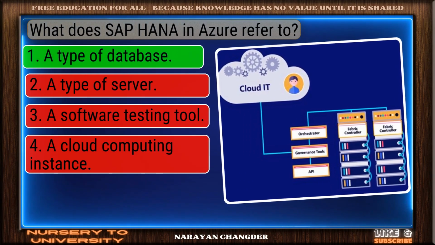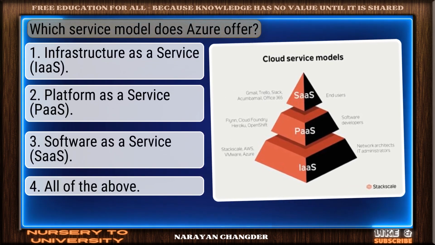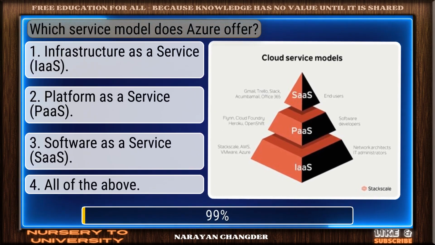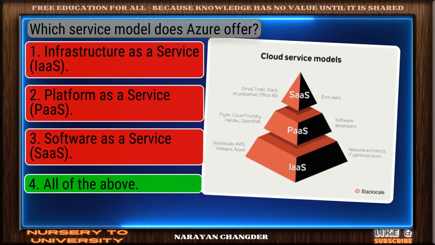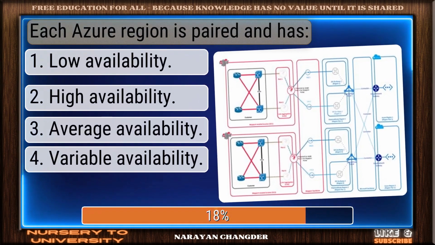Correct. A type of database is the right answer. Question number 64. Which service model does Azure offer? Nicely done. All of the above is a solid answer. Question number 65. Each Azure region is paired and has?